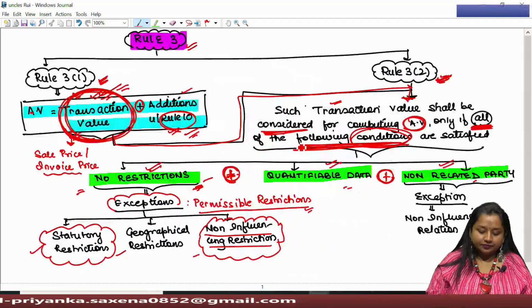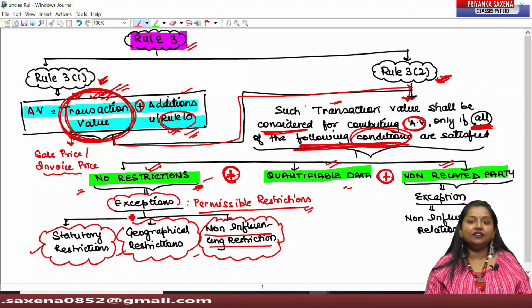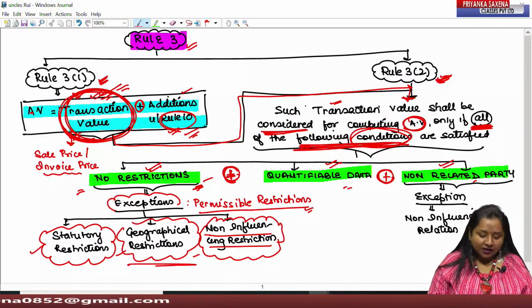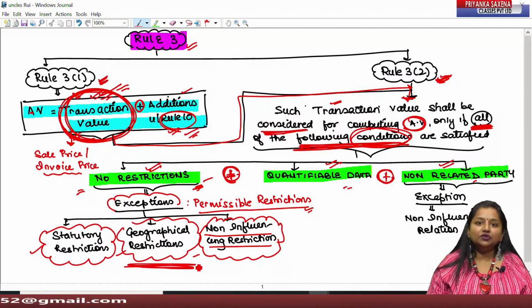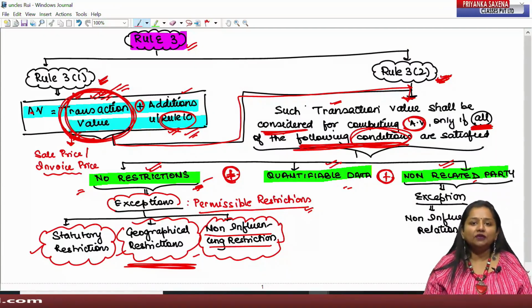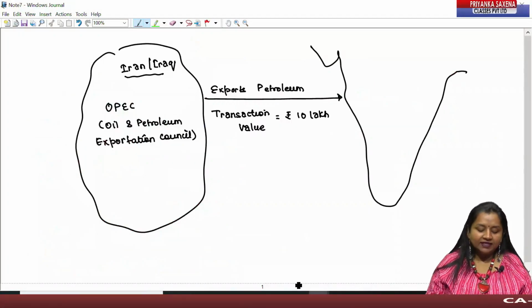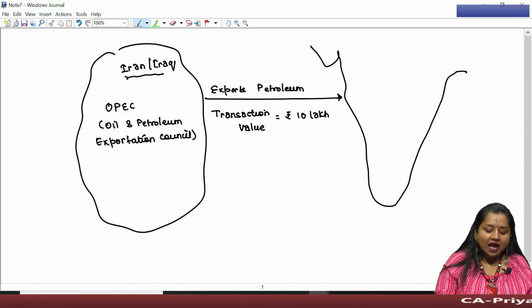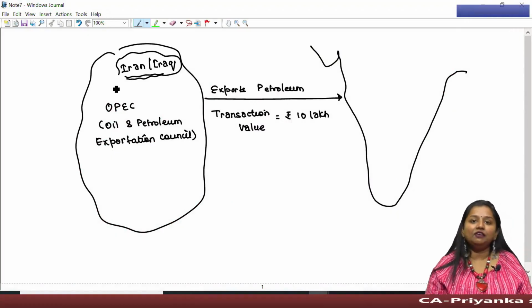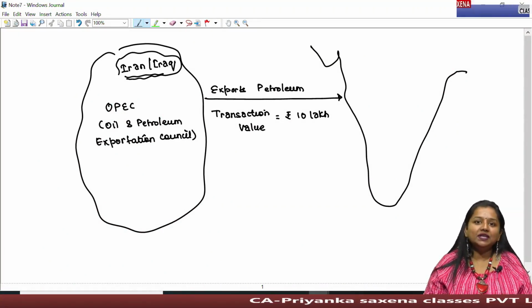Further, they say that there could be certain geographical restrictions. Geographical restrictions means the restrictions imposed by the seller on the buyer to make the supply of such goods within their geographical boundaries. For example, Iraq is the biggest supplier of petroleum crude oil products, and petroleum has increasing demand over time but reducing supply.